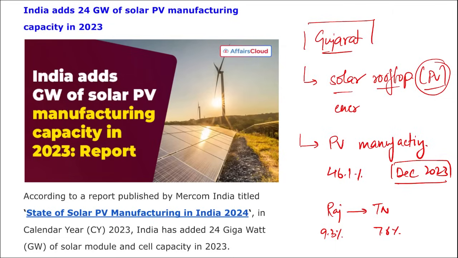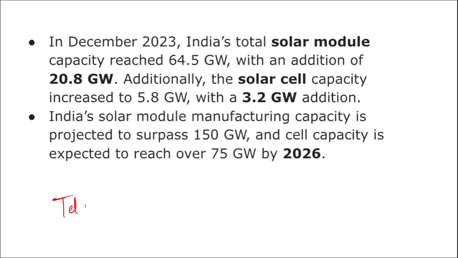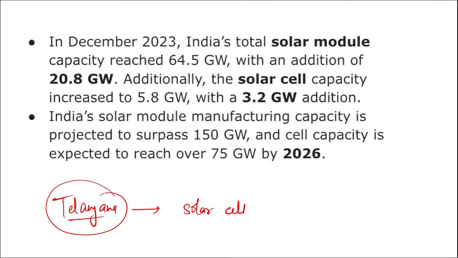Then apart from this, remember Telangana had the highest annual solar cell production capacity. Right, I repeat, we were talking about photovoltaic manufacturing capacity. Now we are talking about Telangana. Telangana state has the highest annual solar cell production capacity at 39% nationwide. Right, and in this, remember, Gujarat is in second position, followed by Himachal Pradesh in third position.